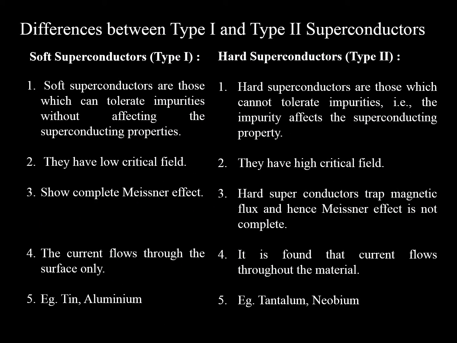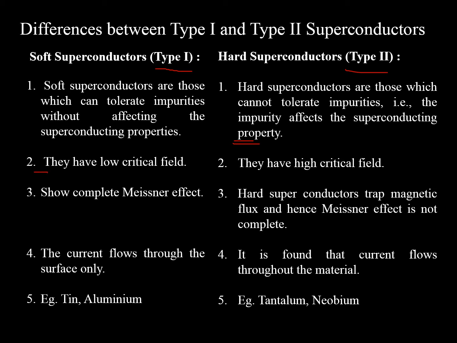Look, the differences are given here. The type 1 superconductors are otherwise named as soft superconductors, and the type 2 superconductors are otherwise called hard superconductors. So soft is type 1 and hard is type 2. The soft superconductors are those which can tolerate impurities without affecting the superconducting properties. So they can tolerate a little amount of impurities, whereas these hard superconductors cannot tolerate impurities.